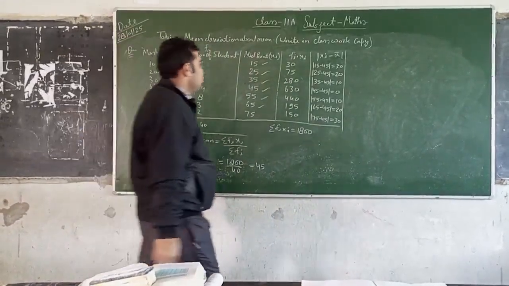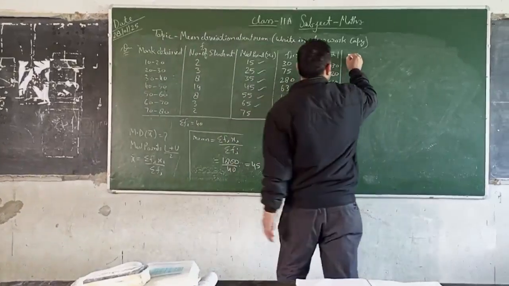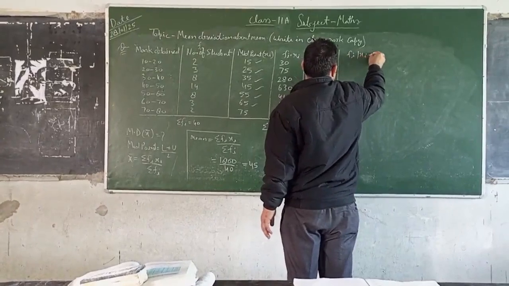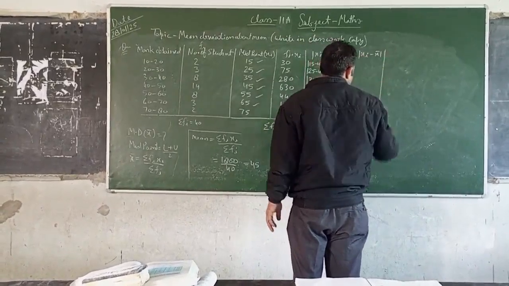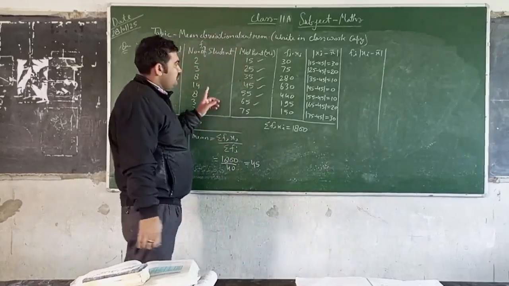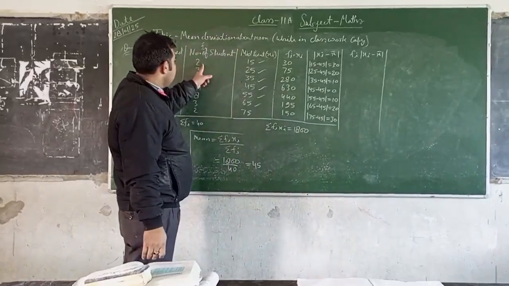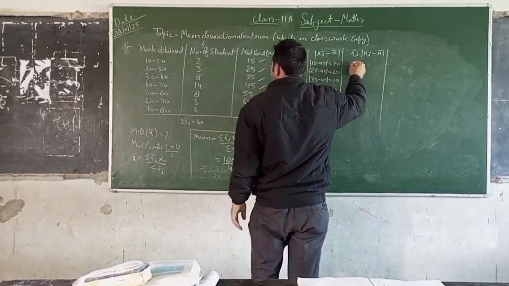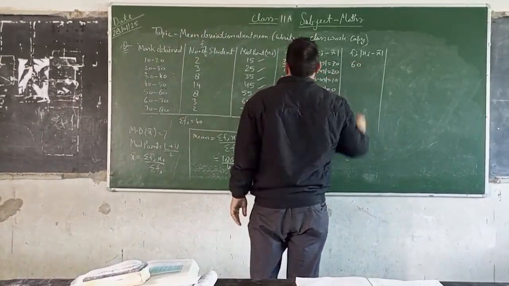Now the next column is fi into mod of xi minus mean. Again, multiplication of fi into xi minus mean. Now fi are here, that is 2 into 30, and this is 60.